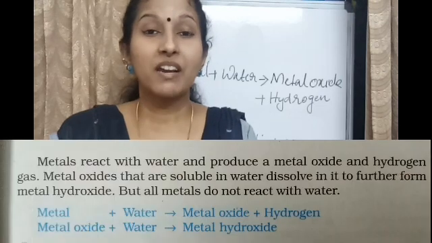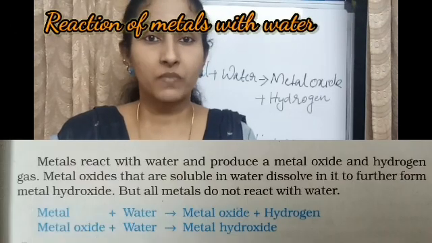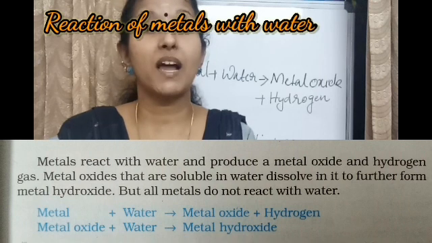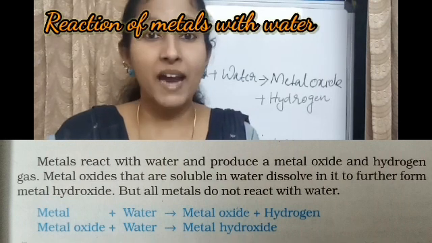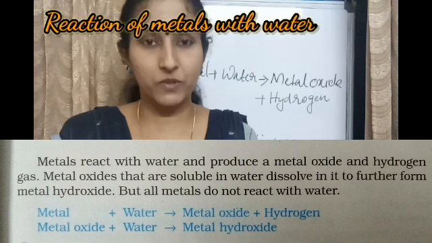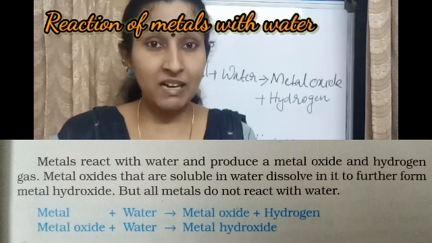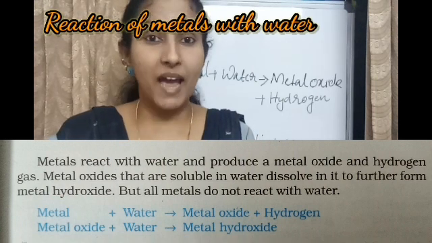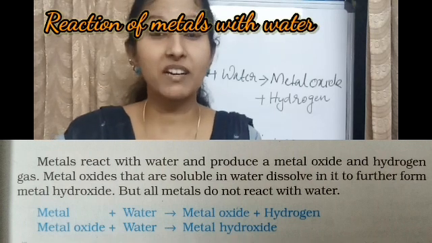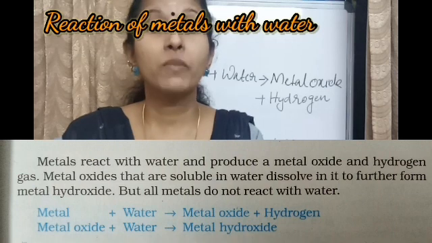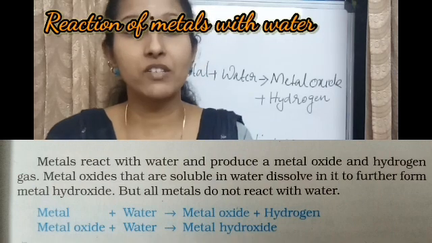When a metal reacts with water, we get the product metal hydroxide. Metal-water reactions occur in two steps. In the first step, metal reacts with water to form metal oxide and hydrogen gas.